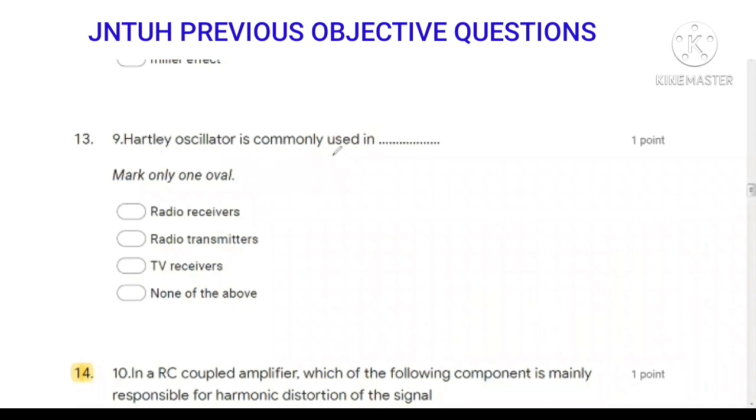Next question, Hartley oscillator is commonly used in. So Hartley oscillators are commonly used in radio receivers. So the answer is this one. Hartley oscillator is commonly used in radio receivers.